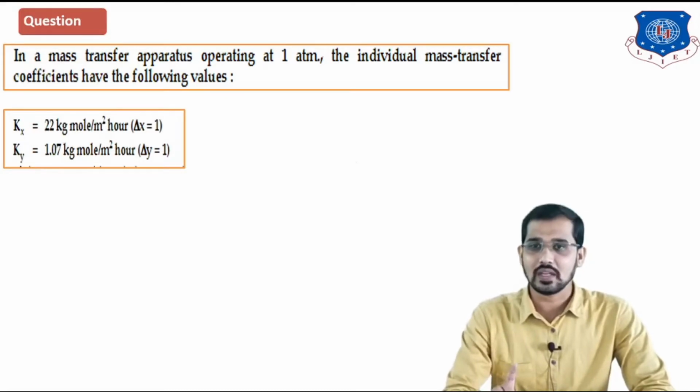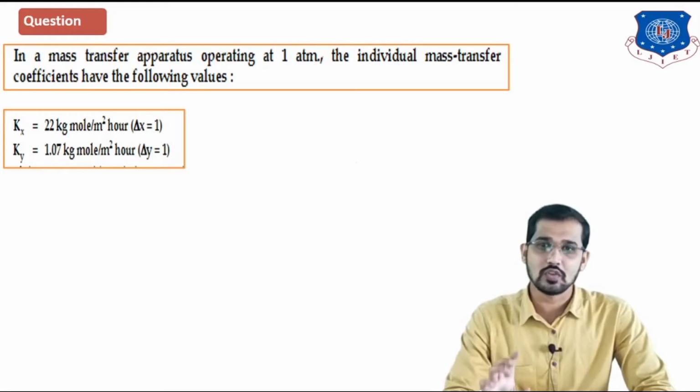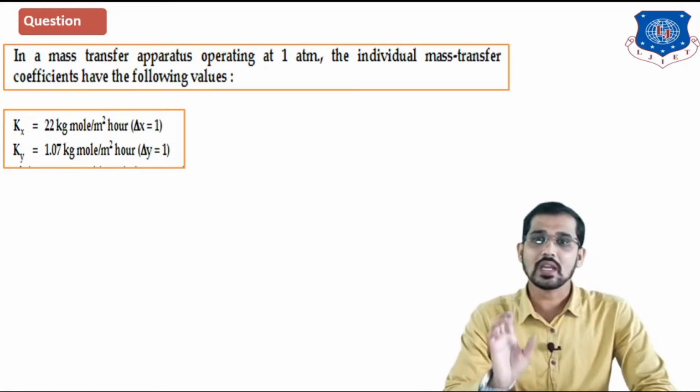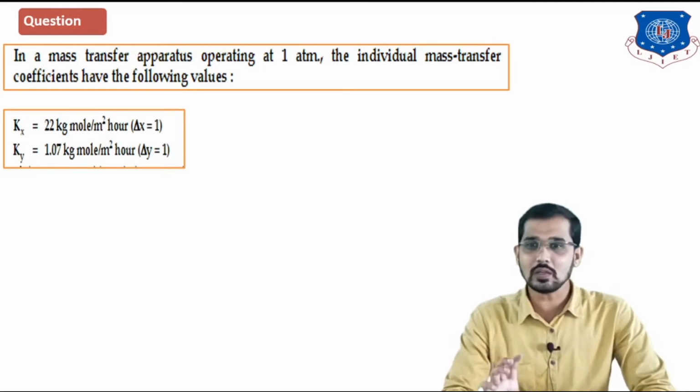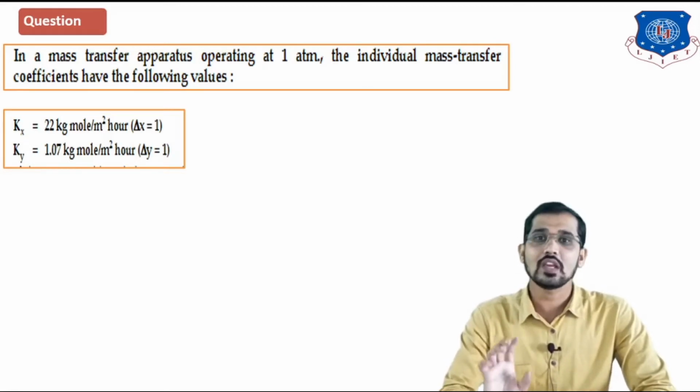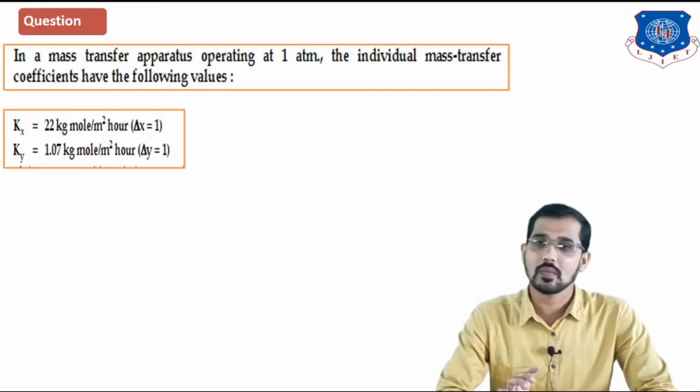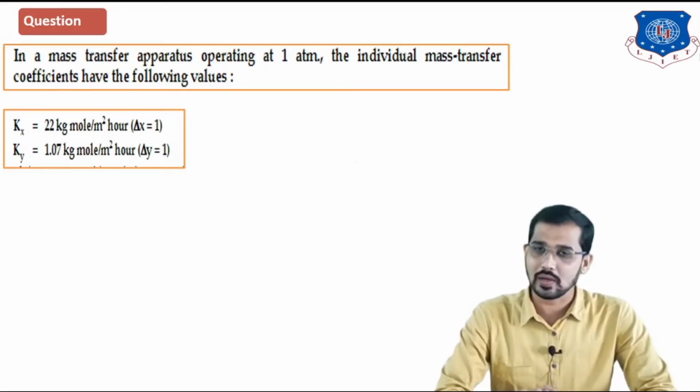After that, ky is nothing but the mass transfer coefficient for the gaseous film, and kx is for the liquid film. So ky for the gaseous film is equal to 1.07 kg mole per meter square hour, and delta y is equal to 1.